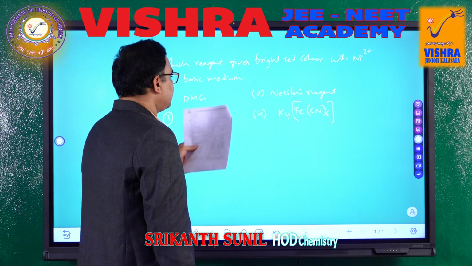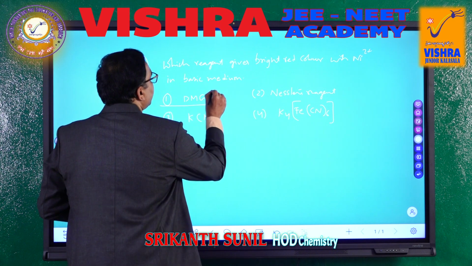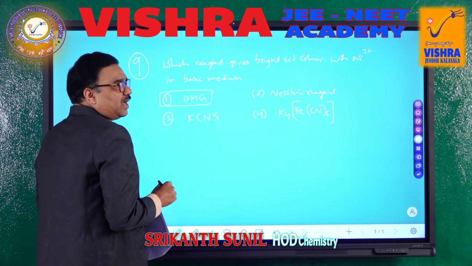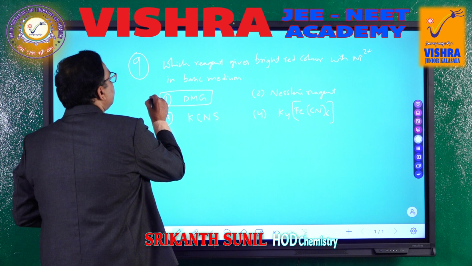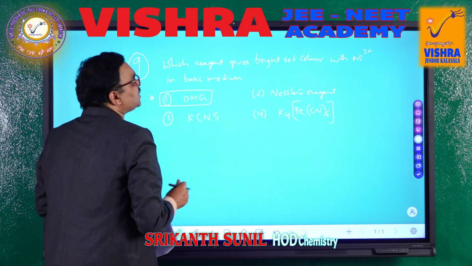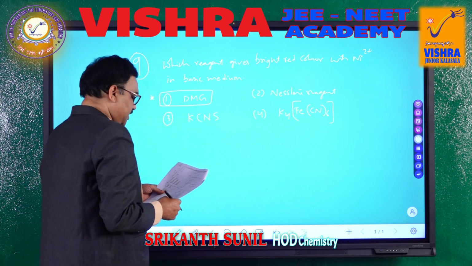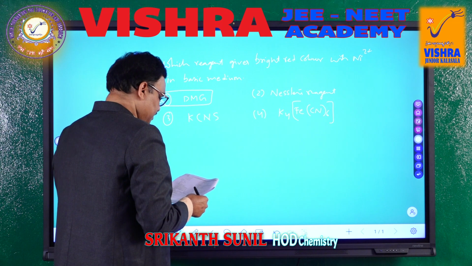So, these are the options, and this is a direct question. If you know the practical chemistry, you can say DMG, dimethylglyoxime, is the answer. It gives a cherry red color for nickel 2 plus ion, and we can identify the nickel ions also.